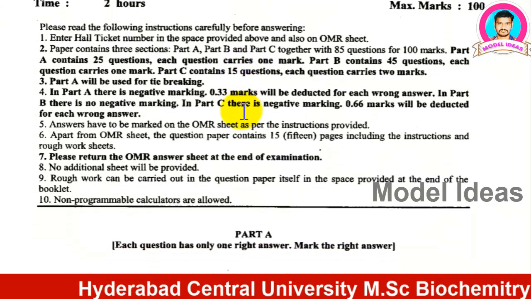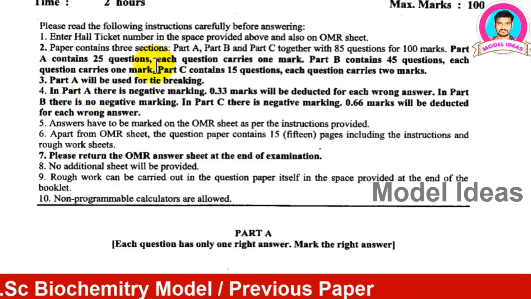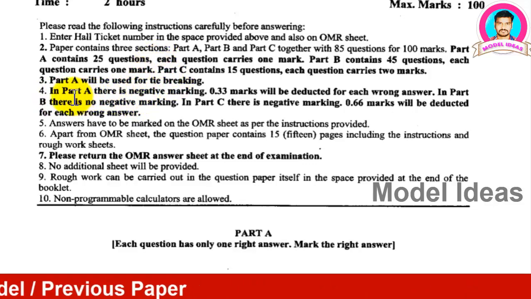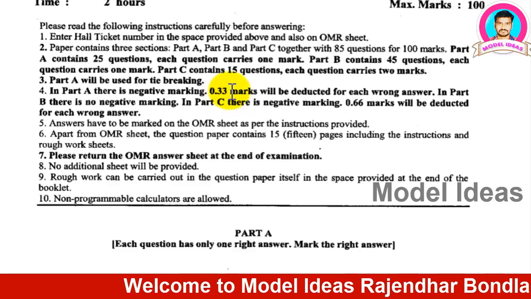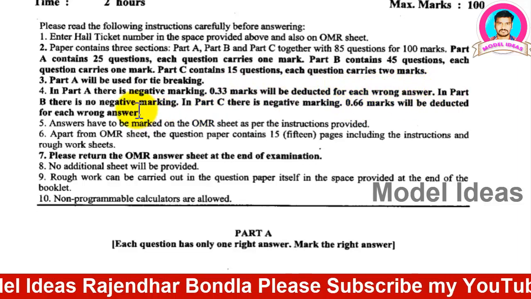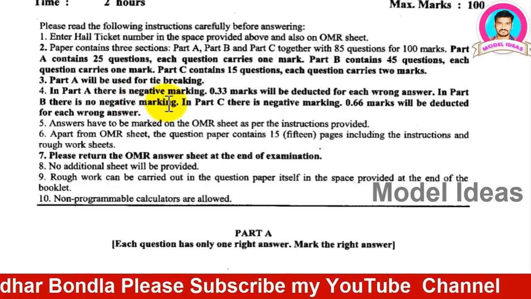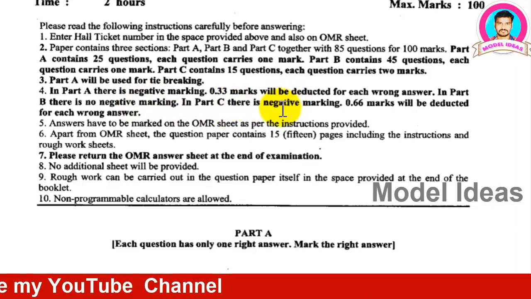And see another thing, negative marks. In part A there is no negative mark. For part B, negative marks is 0.33. For each wrong answer, 33% marks will be deducted. In section C it is very difficult and different, my dears.